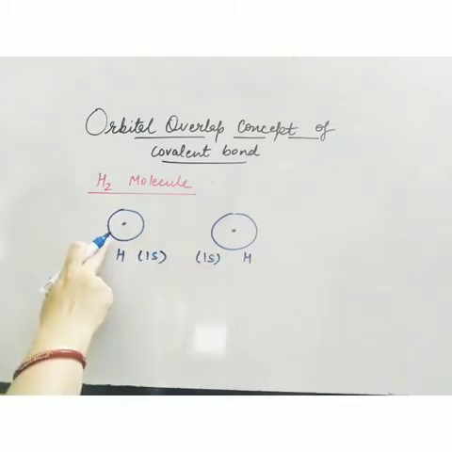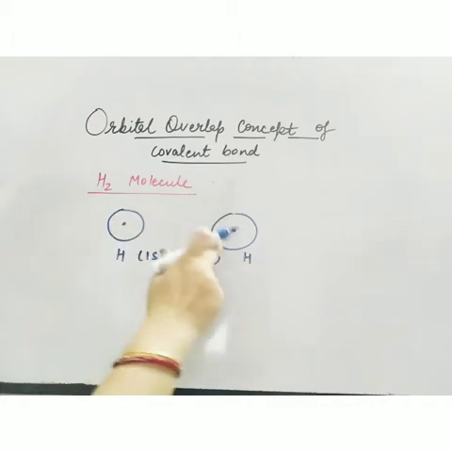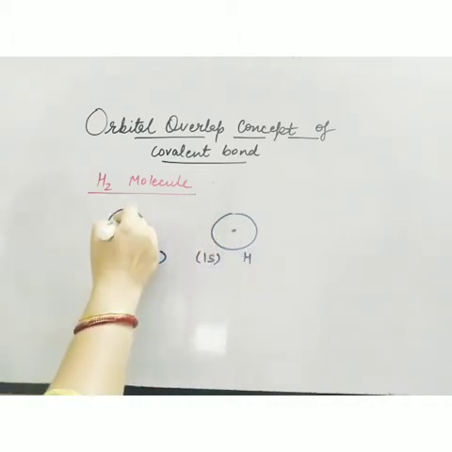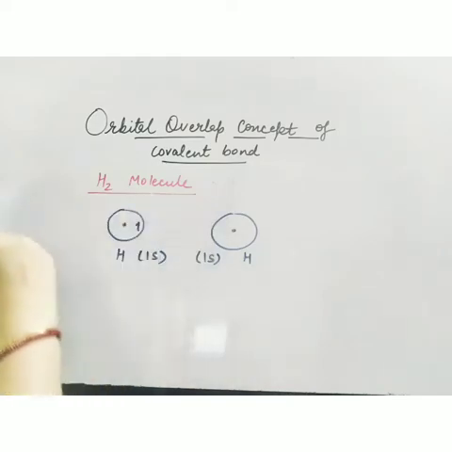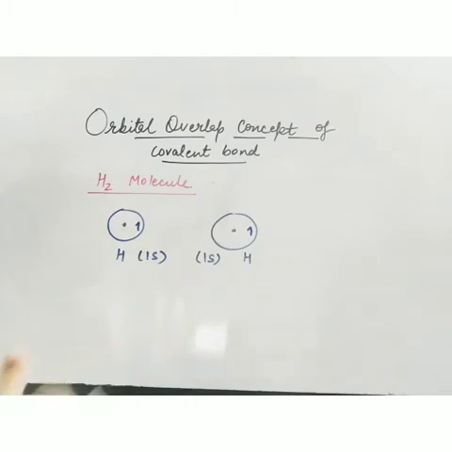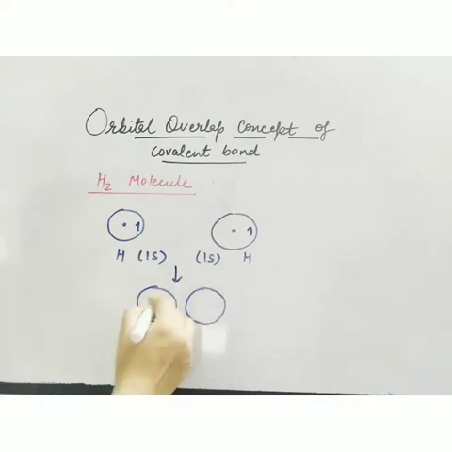This hydrogen has one electron, and this hydrogen also has one electron. So this is the nucleus, one electron is present here and one electron is present here, and these two orbitals are coming close to each other. Now according to the overlapping concept, these two orbitals will overlap.